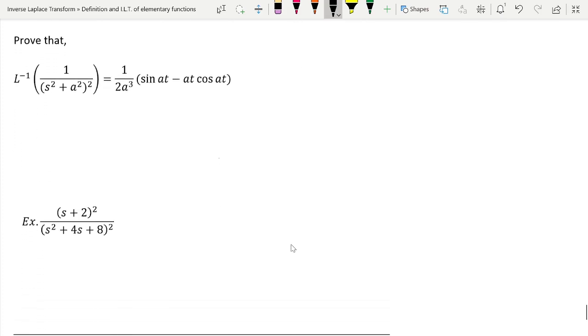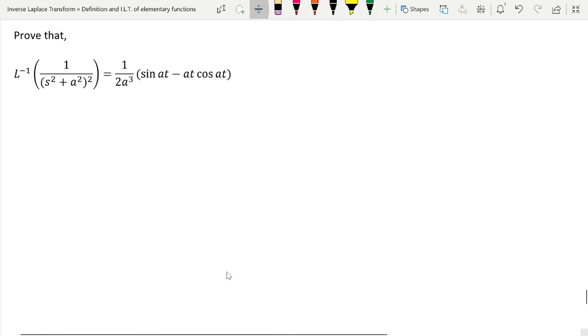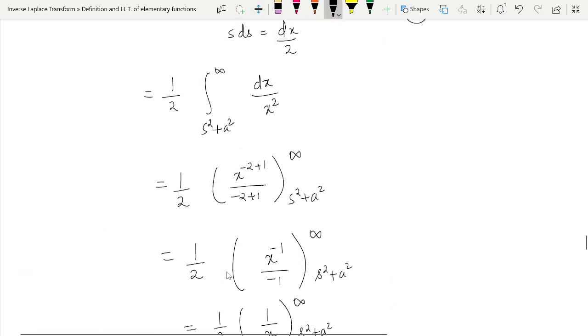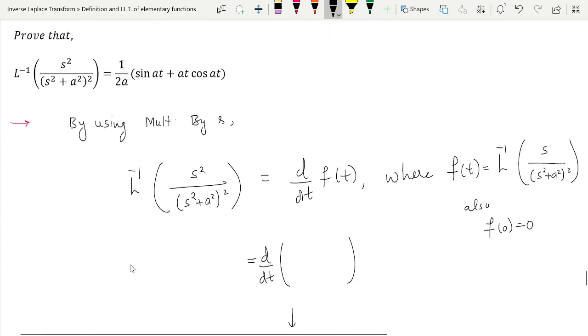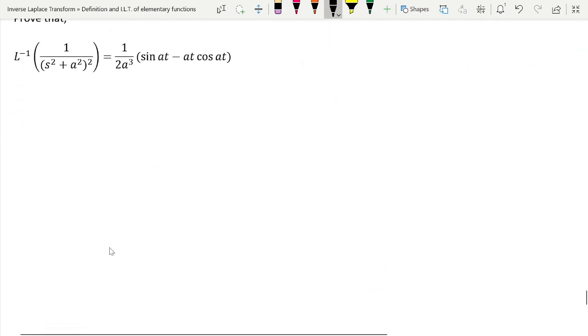Now coming towards this example, see what is the difference between this example, that is s upon (s square plus a square) whole square, and the previous example. You can see that if we use division by s, then we will be able to prove it, right? So let us use division by s then.